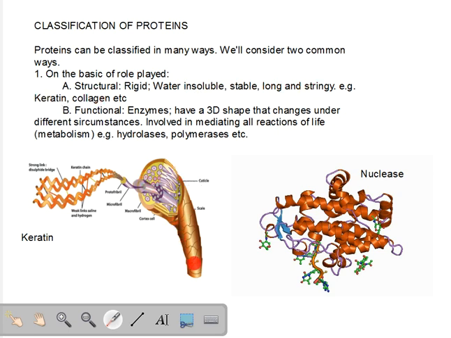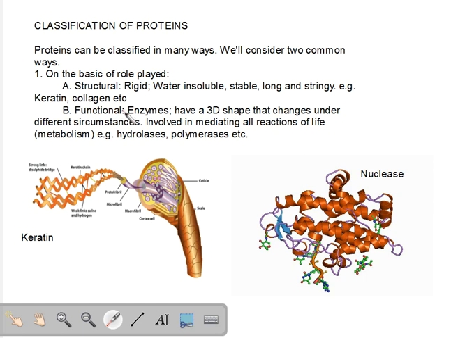So what do we have here in this image? We have a strand of hair, and the finest structure of this hair is made up of these coiled string-like proteins, and these are keratin chains. These are those proteins. So the first type of proteins are structural proteins. They make up the structure of the body. Examples: keratin, collagen. The second type of proteins are called functional proteins.